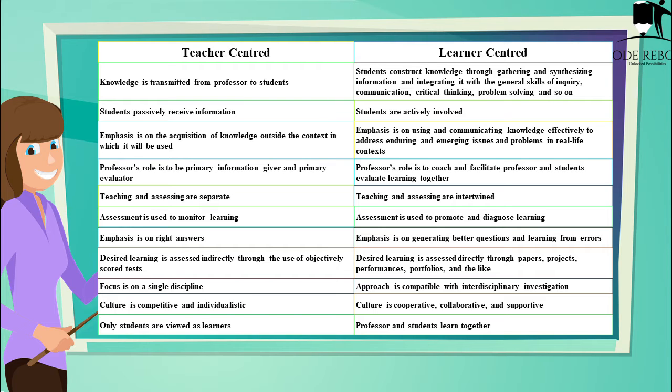As we come to learner centric, the students have their own knowledge. They gather their ideas and information about the subject. They analyze and identify the problems in the subject, and they try to solve them. Here the students are always at an active level and the teachers are at a passive level. The emphasis here is that they use real life examples to solve the problems.